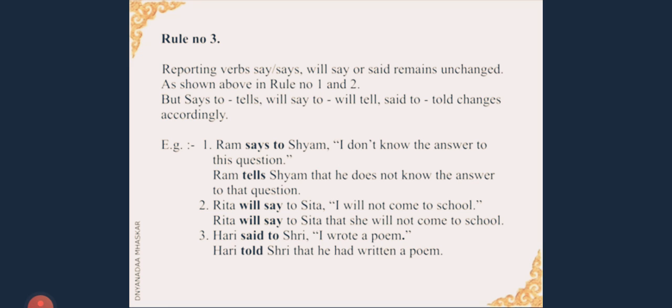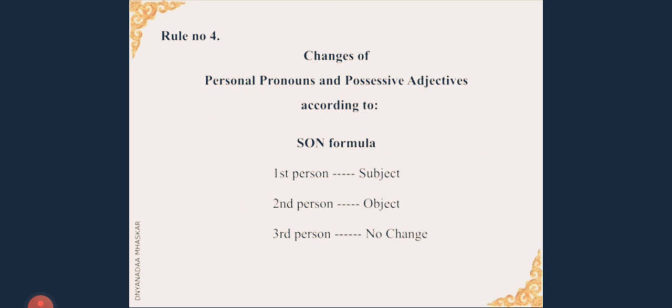Let us look at the third sentence. Hari said to Shri. Said to is a reporting verb. "I wrote a poem." Hari told Shri that he had written a poem. Now here said is in past tense. So what did we do? As it is in past tense, we change the tense of the sentence, and said to we have changed into told.